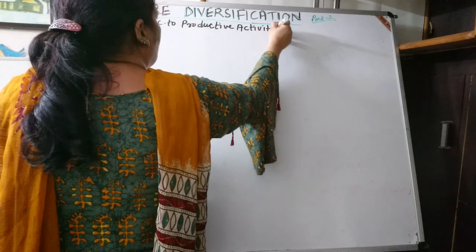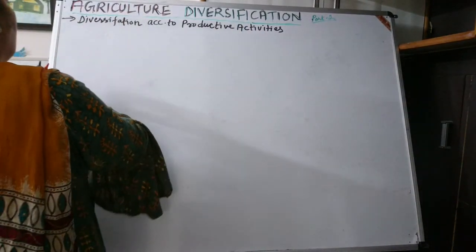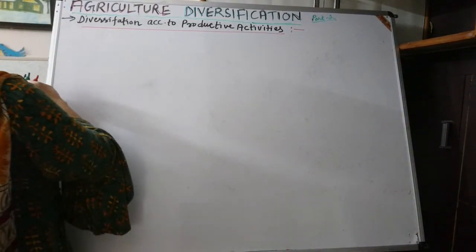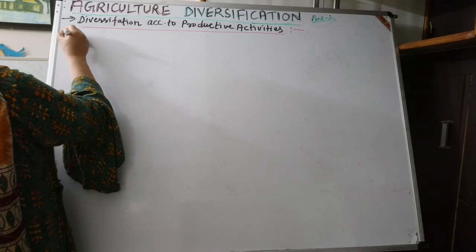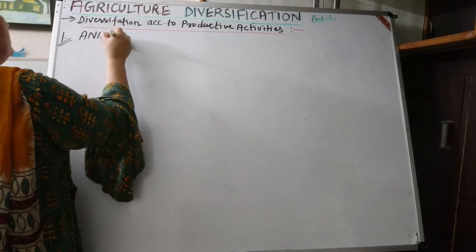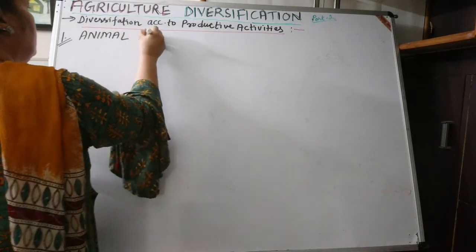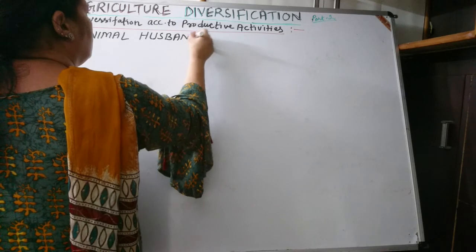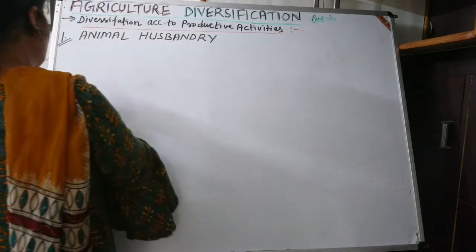And among these productive activities, let us take the first and foremost activity, number 1, animal husbandry.